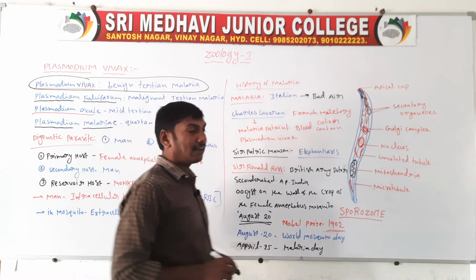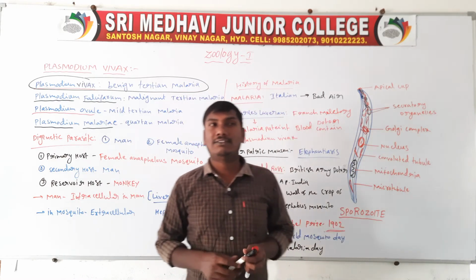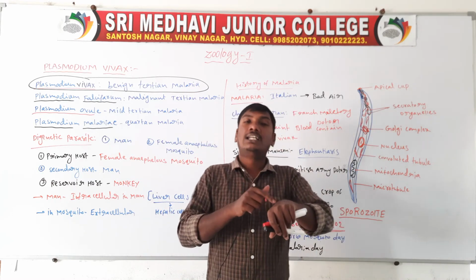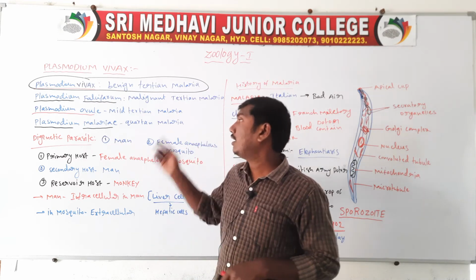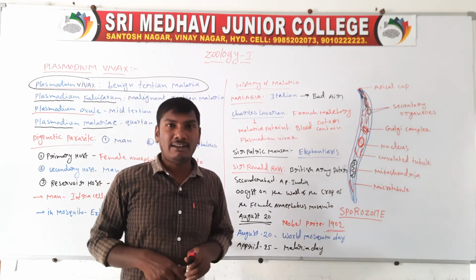Next, they are spread through inoculation. One person to another person, the disease spreads through inoculation. Inoculation means mosquito bites. The female Anopheles mosquito bites human beings, causing malaria fever.